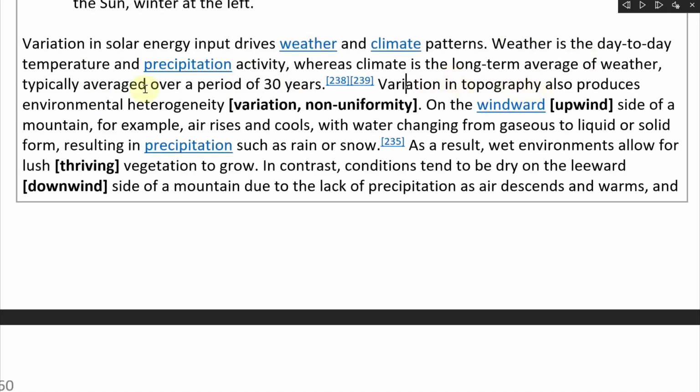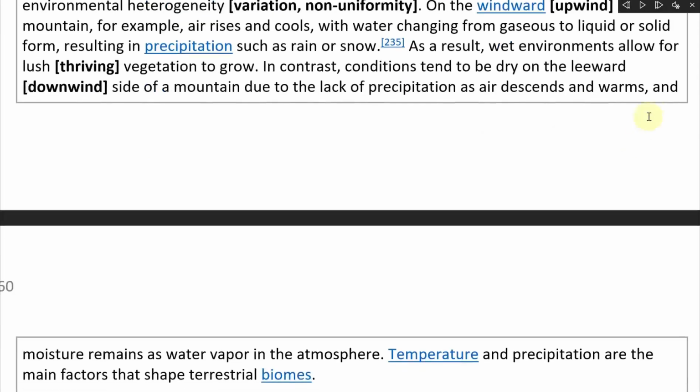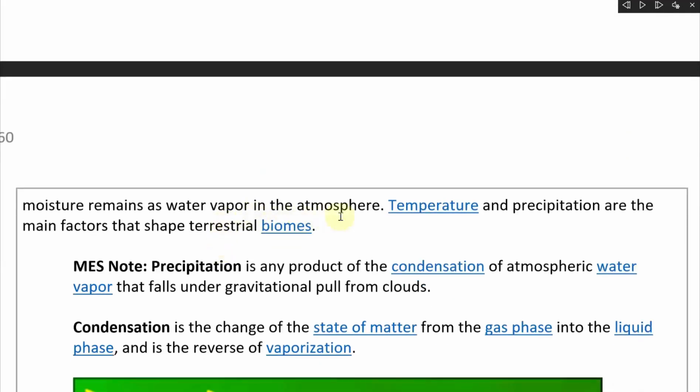Variation in topography also produces environmental heterogeneity, meaning variation or nonconformity. On the windward or upwind side of a mountain, for example, air rises and cools, with water changing from gaseous to liquid or solid form, resulting in precipitation such as rain or snow. As a result, wet environments allow for lush, thriving vegetation to grow. In contrast, conditions tend to be dry on the leeward or downwind side of a mountain due to the lack of precipitation, as air descends and warms, and moisture remains as water vapor in the atmosphere.